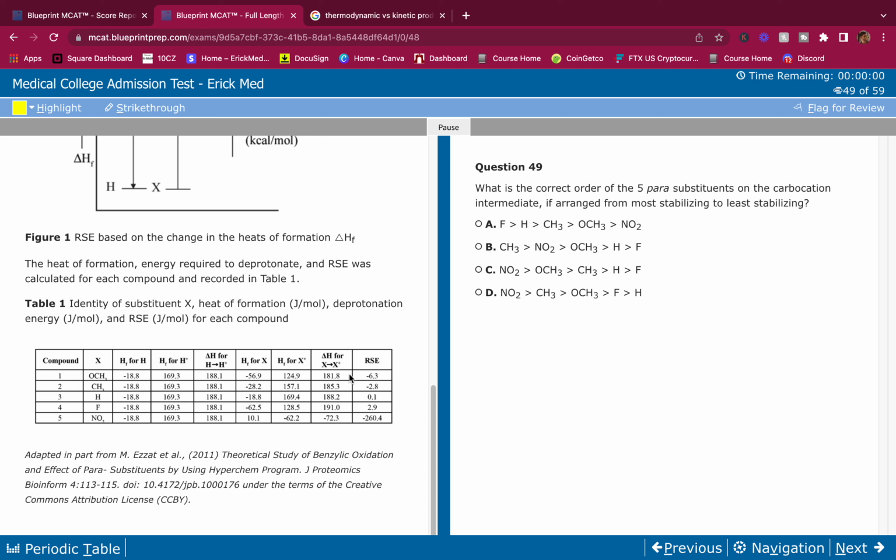So the most stable is going to be the NO2 because it has negative 260. And then next, it's going to be the negative 6.3. And then the negative 2.8 and 0.1, 2.9. So the most stable is going to be the NO2 substituent, followed by OCH3. NO2, OCH3, and then CH3. So this one, answer is C.